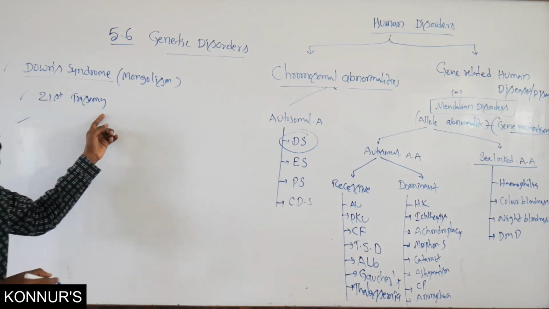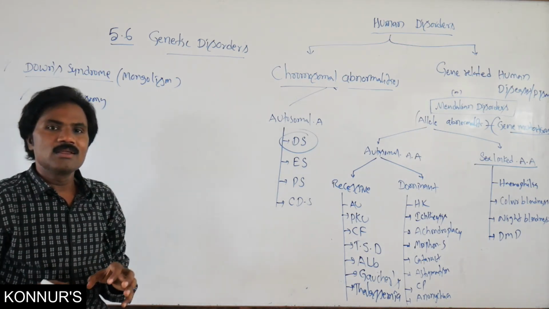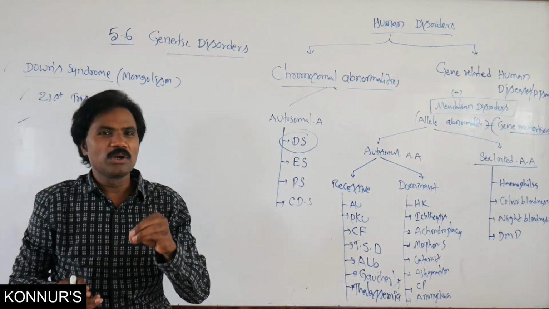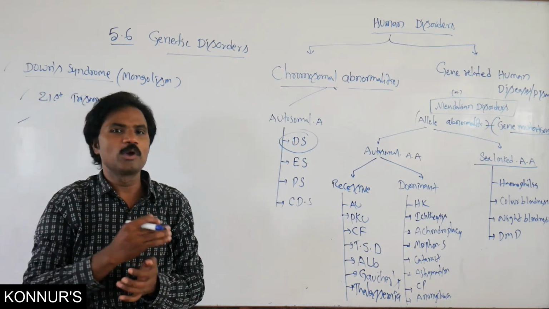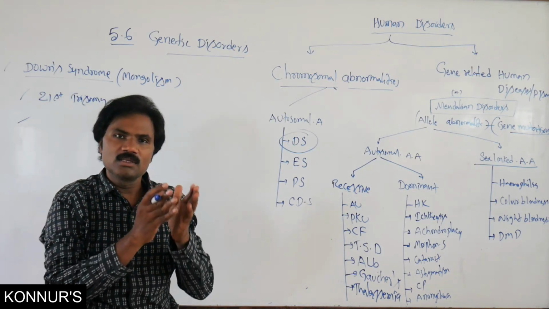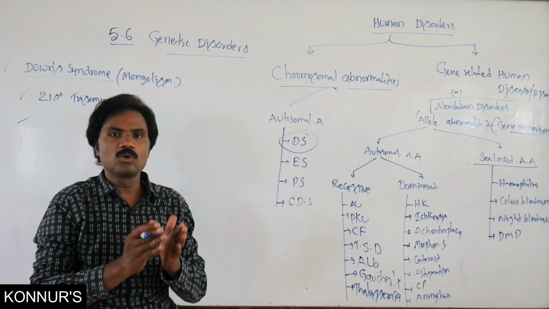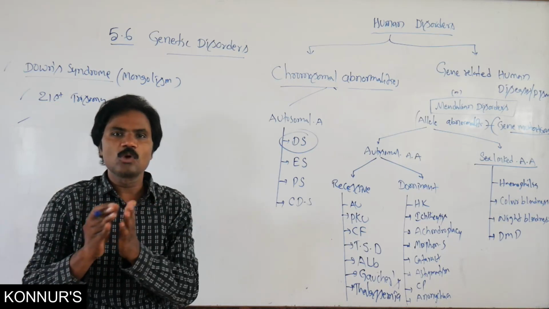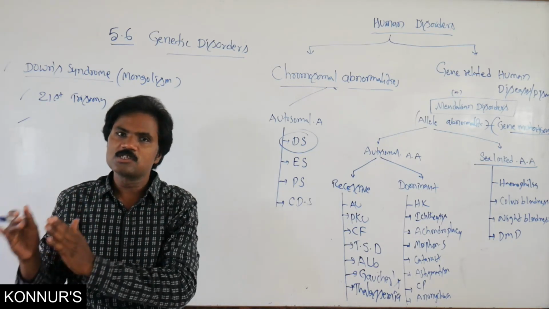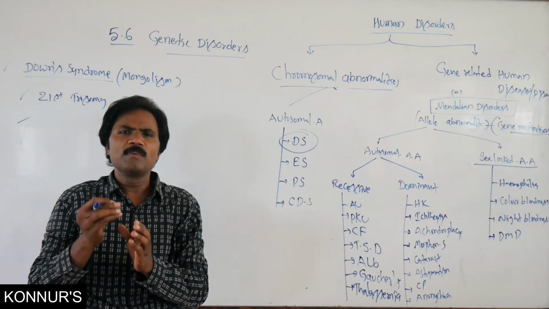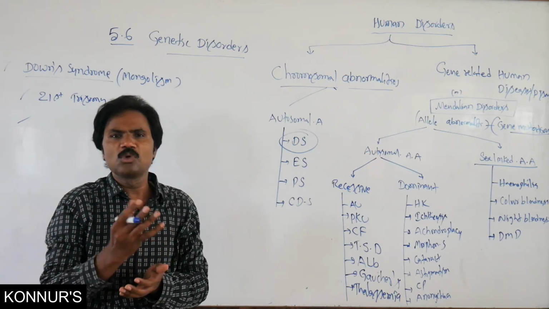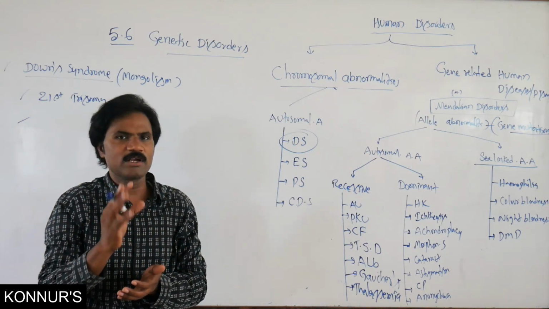This is the first way. The second way is Robertsonian translocation. That means either the 13th, 14th, 15th or 22nd chromosome translocates to the 21st chromosome. Then there is a partial trisomy, not a perfect trisomy.